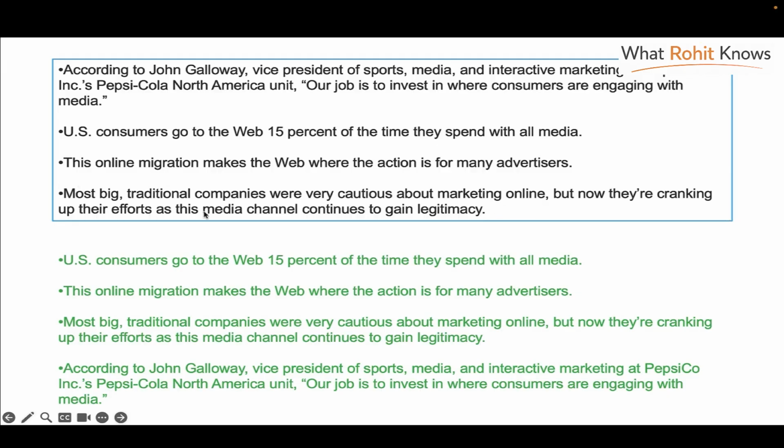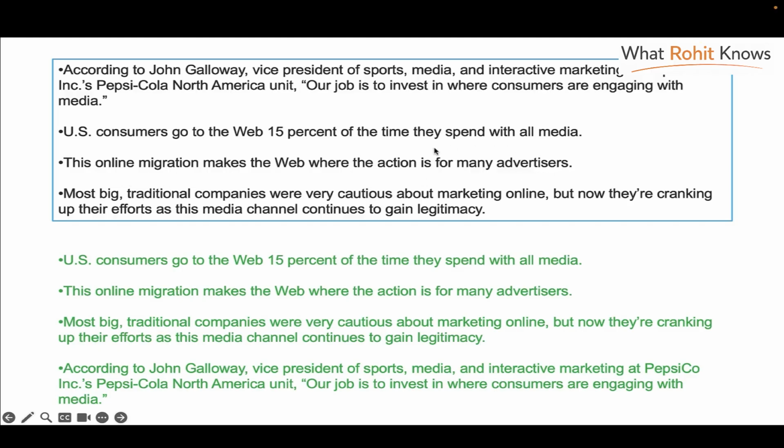So this is fine. This could have been an opening sentence, but initially when we do this one, the US consumer, that seems more like a better introduction because everything follows the consumers. So they spend 15% of the time they spend with all media on the web. And then immediately after that, we can add the next sentence. This online migration makes the web where the action is for many advertisers.